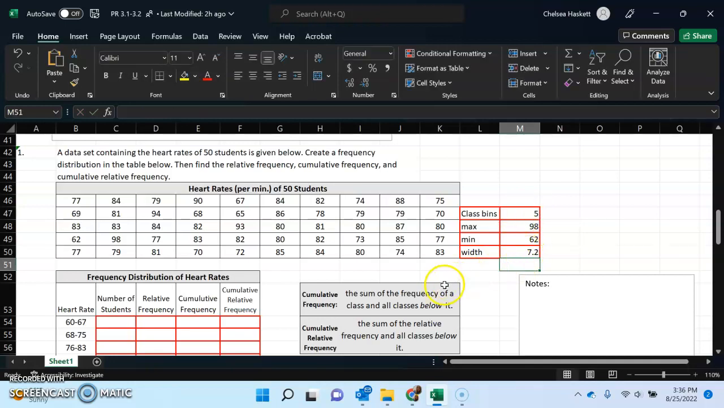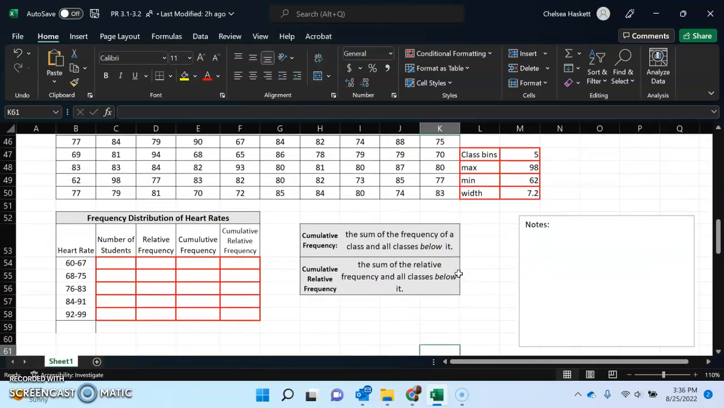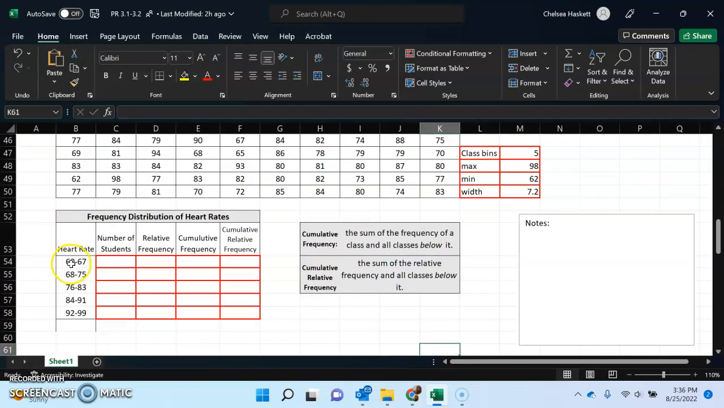So 7.2, so I'm going to actually count by 8, and what you do is you count your lower limit by 8 to the next lower limit. So 60 to 68, 68 to 76, 76 to 84, 92. So we would have this, and then you would go right underneath that lower class limit. We'll talk more about this next class period.